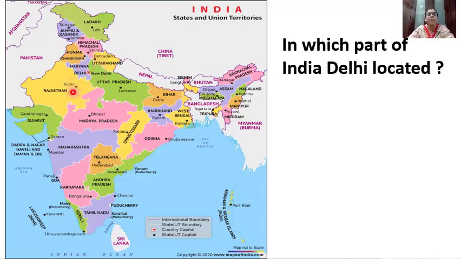Can you all see where Delhi is? Here it is. So Delhi is located in which part of India? Yes, it is located in the north of India, right? Delhi is located in north of India.